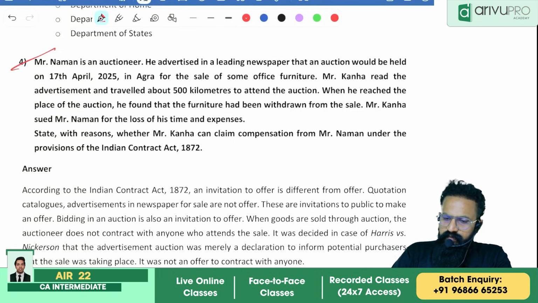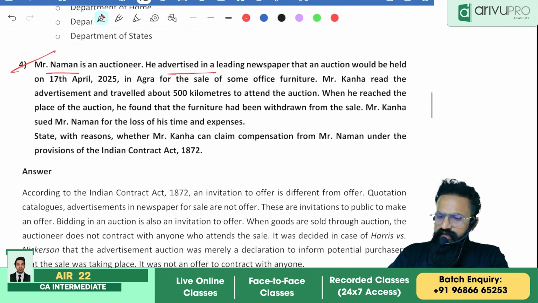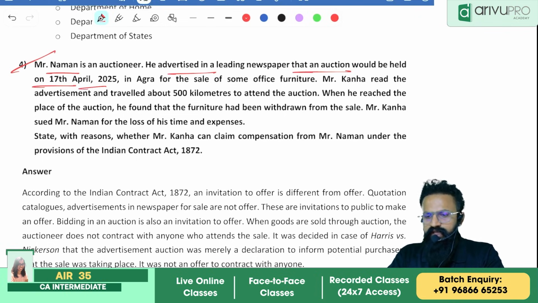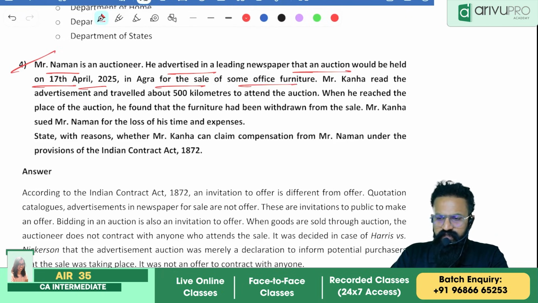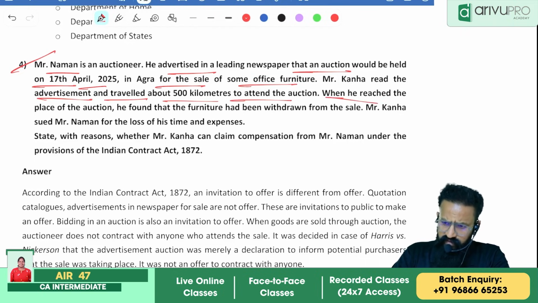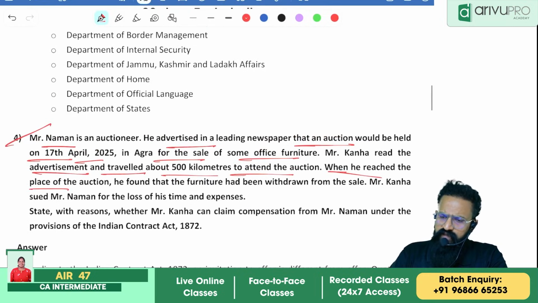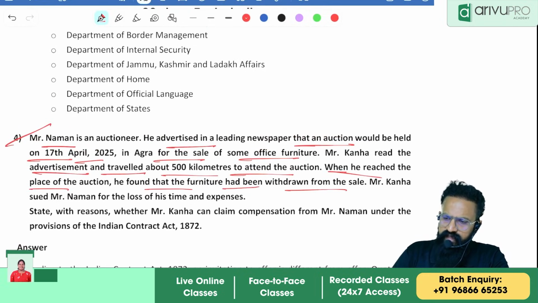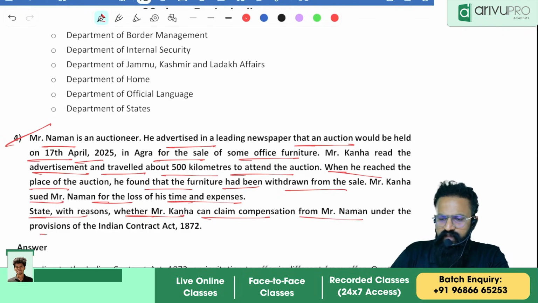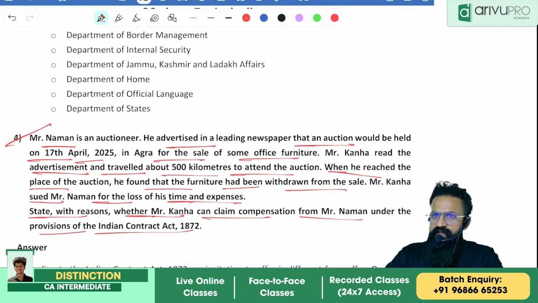The first question: Mr. Naman is an auctioneer. He advertised in a leading newspaper that an auction would be held on 17th April 2025 in Agra for the sale of some office furniture. Mr. Kanha read the advertisement and travelled about 500 kilometers to attend the auction. When he reached the place of the auction, he found that the furniture had been withdrawn from the sale. Mr. Kanha sued Mr. Naman for the loss of his time and expenses. State with reasons whether Mr. Kanha can claim compensation from Mr. Naman under the provisions of Indian Contract Act 1872.